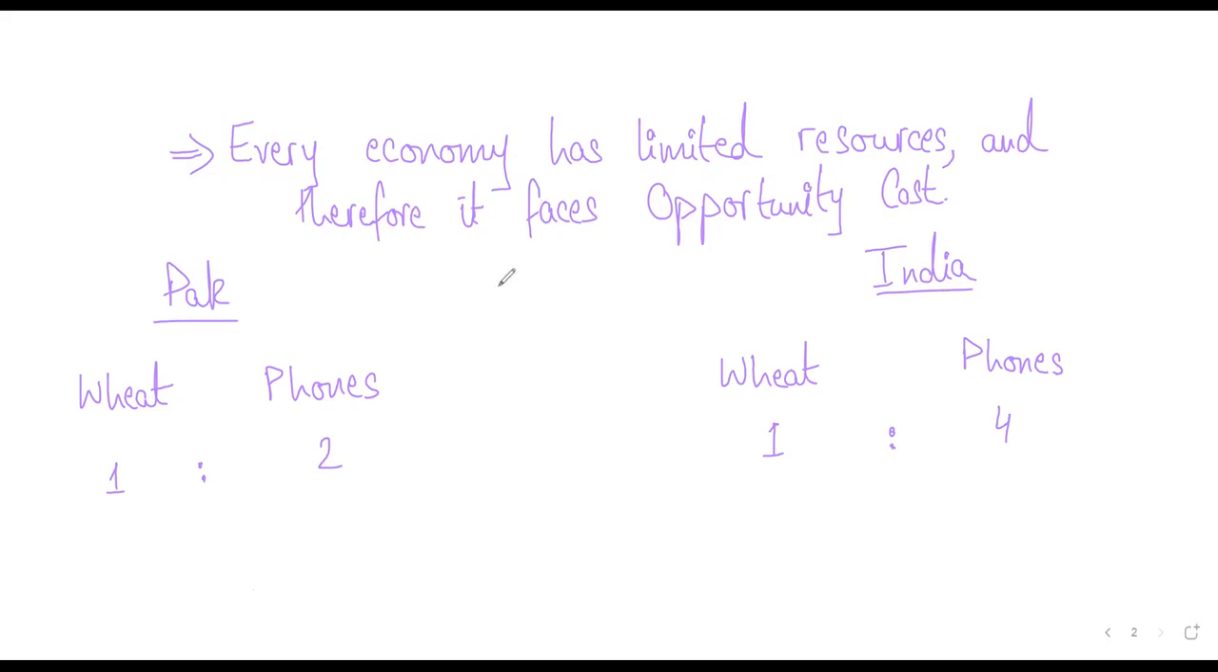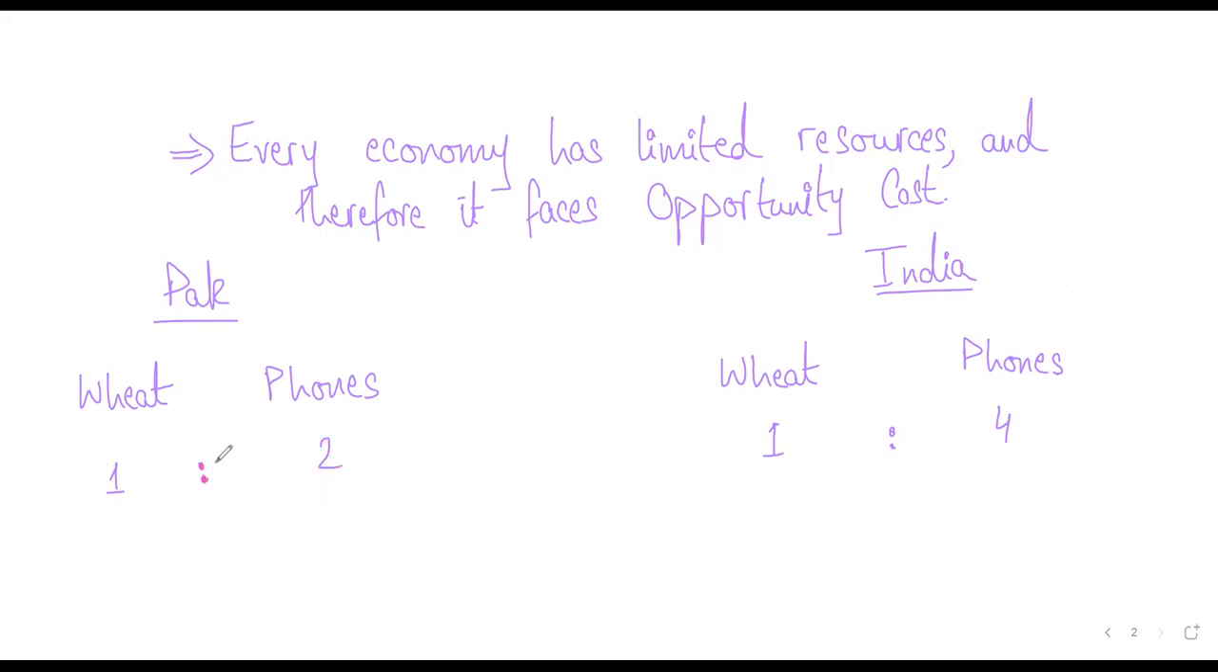Pakistan. Arbab, are you getting me? Think about this. What is lower opportunity cost? Opportunity cost means how much you have to give up if you're choosing one thing. So if you're choosing something, what is it that you have to give up? In this case, if you're making wheat in Pakistan, the ratio is one wheat to two phones. This means one wheat is equivalent to two phones.